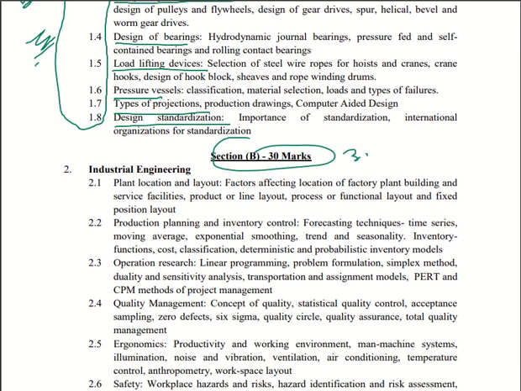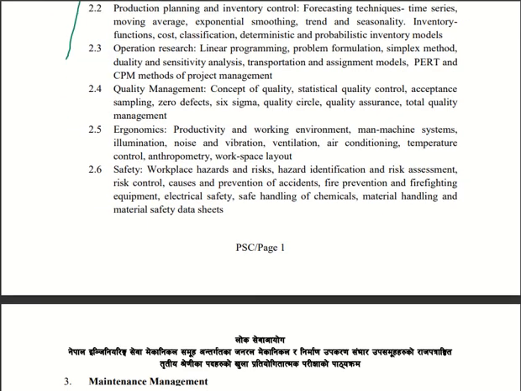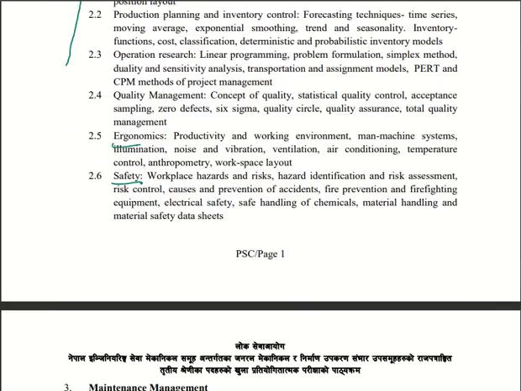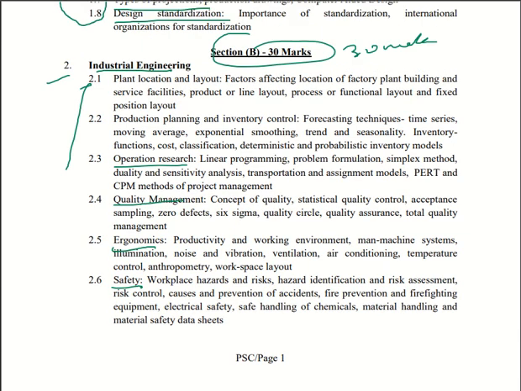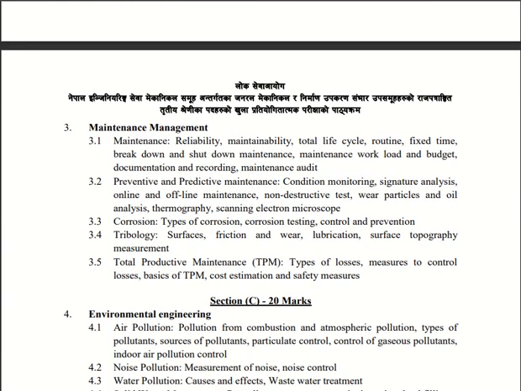And section B contains 30 marks. The first one is industrial engineering, which has almost 6 chapters, which contain safety, ergonomics, and quality measurement, operation research, production planning and inventory, plant location and layouts. These are different subjects, if you have read them in the whole BTech or graduation, but we have to manage to read briefly about every subject from the exam point of view.